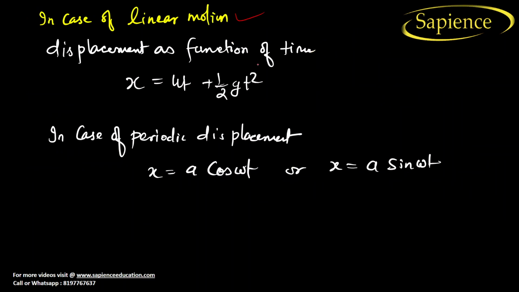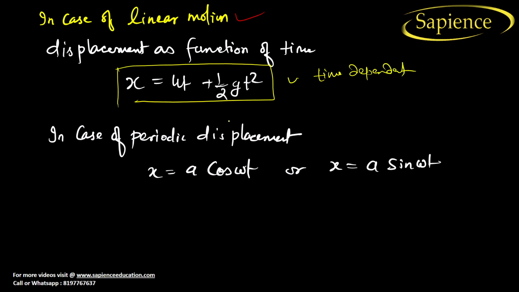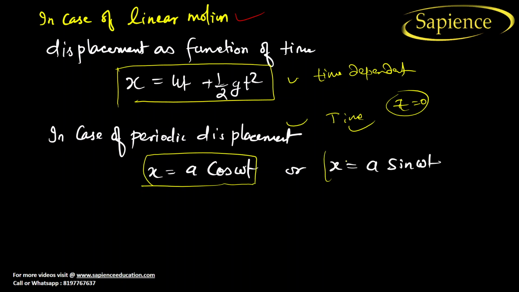Now in case of linear motion, what happens here? x is equal to ut plus half gt square. So here x is time dependent. In case of periodic displacement also, it is time dependent. If time stops, then no periodic motion will happen. So periodic motion is fully time dependent. So in periodic motion, x can be written as A cos omega t, or x can be written as A sin omega t. But if the wave starts from the initial position, then only we can write this equation.